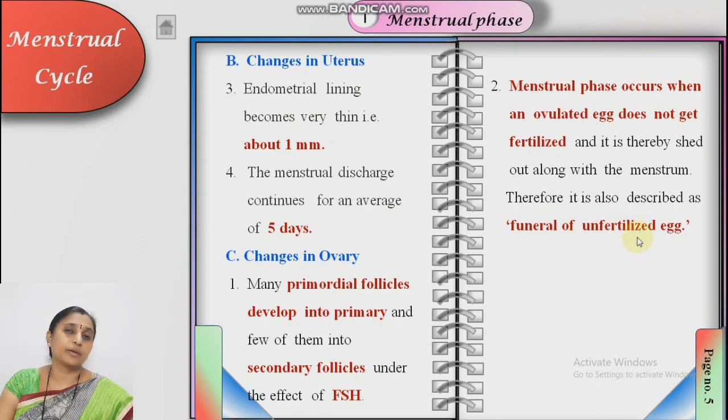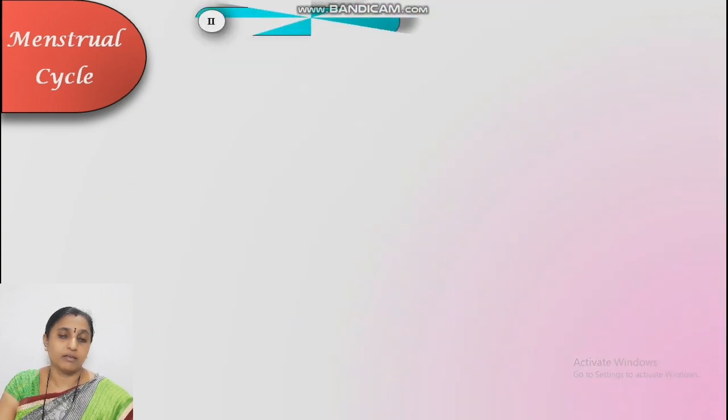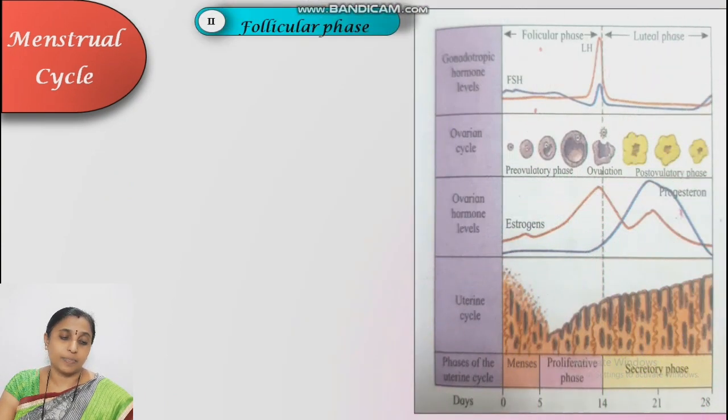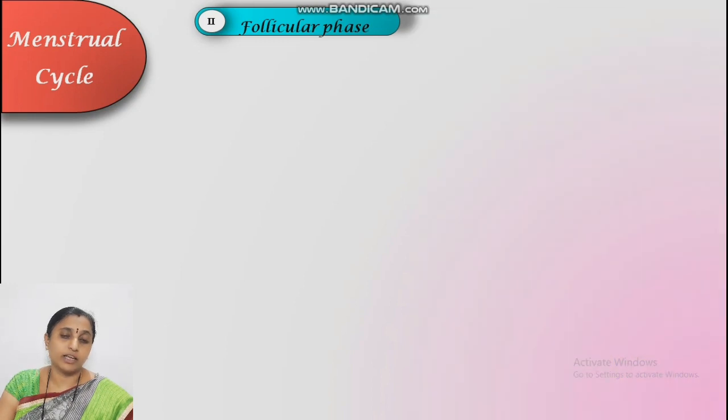We know that if some person dies, their relatives and neighbors cry for that person. Such a thing happens here also: the uterus is crying for the discharge of this dead egg. That is the meaning of funeral of unfertilized egg. Follicular phase. Before this, we again come to the point.